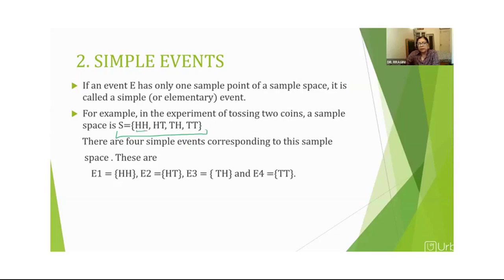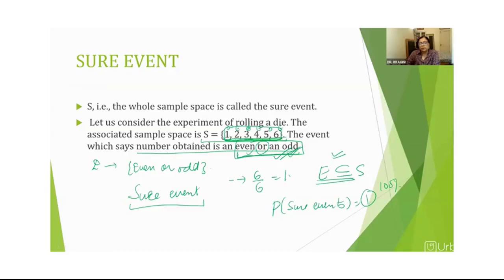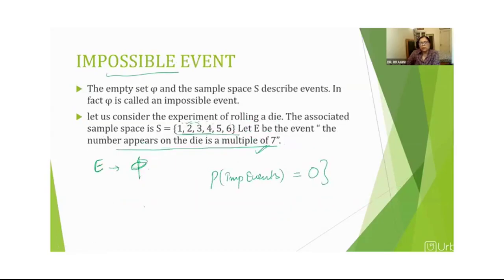Like we learned in the previous one, if we talk about even or odd, we can define our event as an even number. In that case, what happens? We have to choose more than one possible outcome, right? So this is not a simple event. A simple event is when we have only one individual possible outcome at a time.